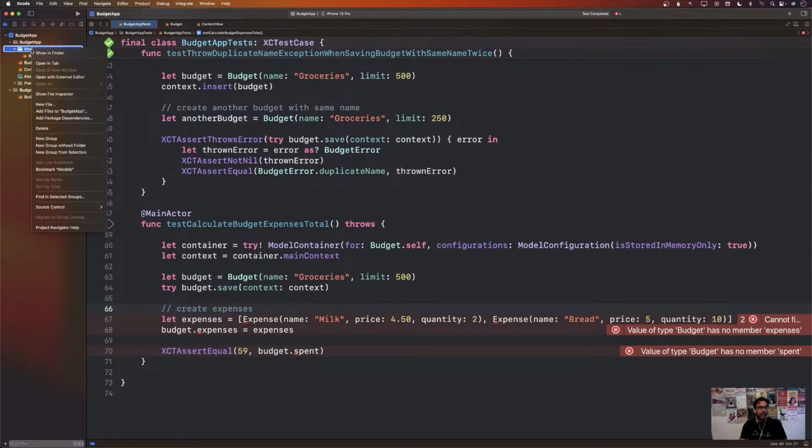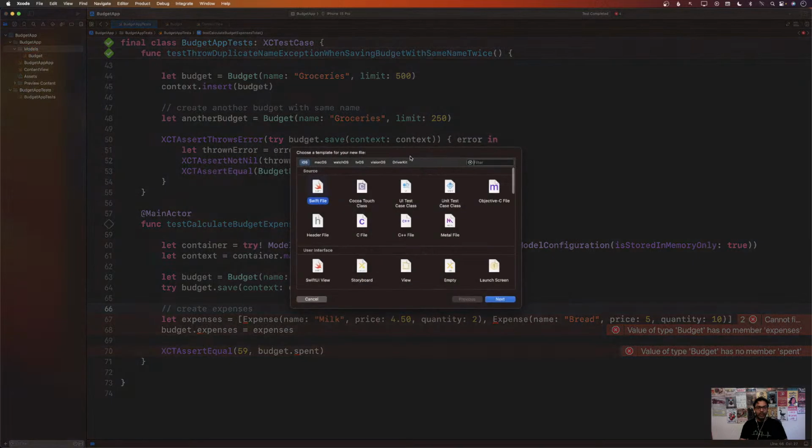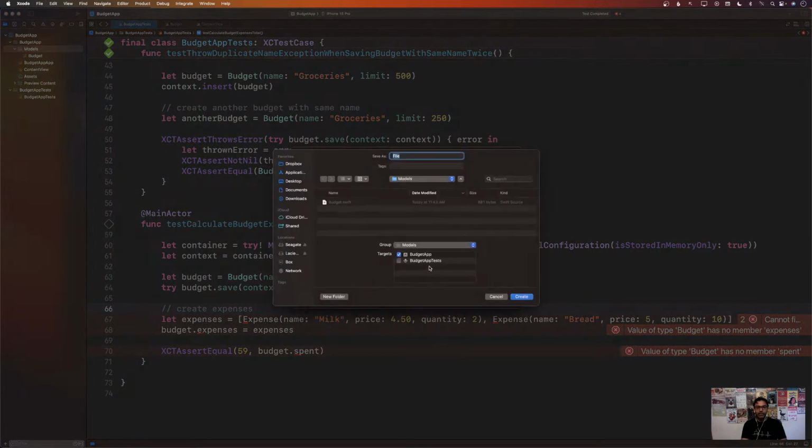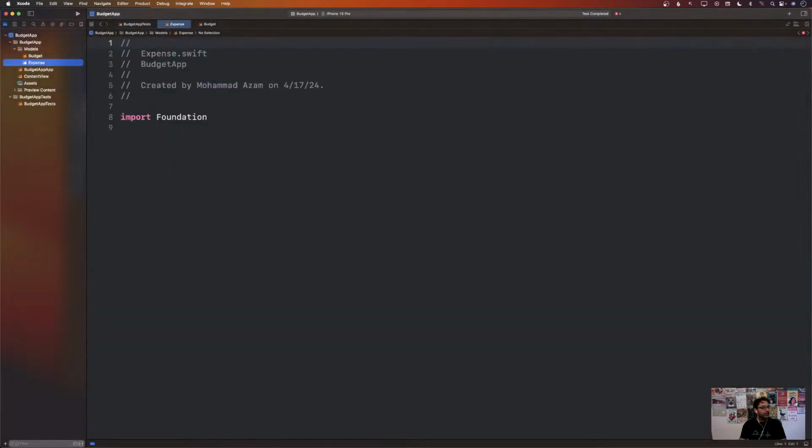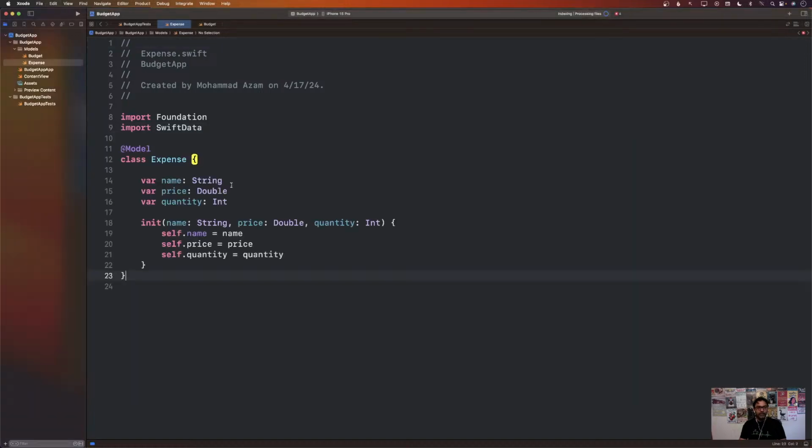So I'm going to add a new expense model, which will be a Swift data model. I'll say expense. And just to speed things up, I'm going to copy the one that I already have. You can see nothing really crazy going on in the expense. It's a model. It has a name, a price, a quantity, and just a simple initializer.